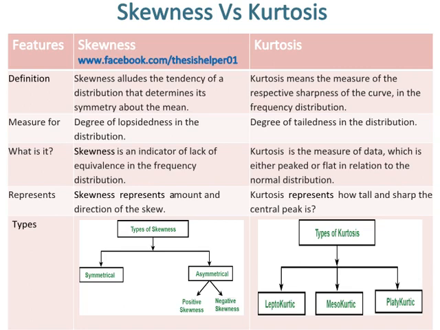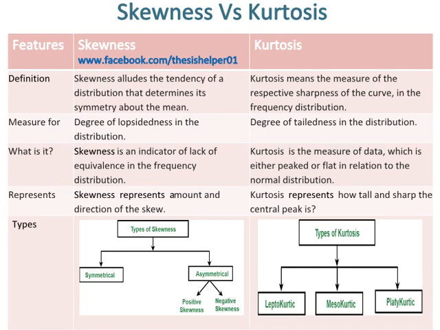The measure for skewness is the degree of lopsidedness in the distribution, whereas kurtosis is the degree of tailedness in the distribution. Skewness is an indicator of lack of equivalence in the frequency distribution, whereas kurtosis is the measure of data which is either peaked or flat in relation to the normal distribution. Skewness represents the amount and direction of the skew, whereas kurtosis represents how tall and sharp the central peak is.